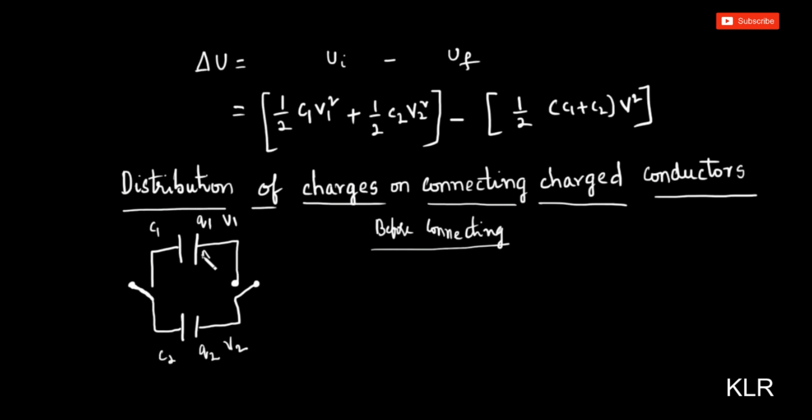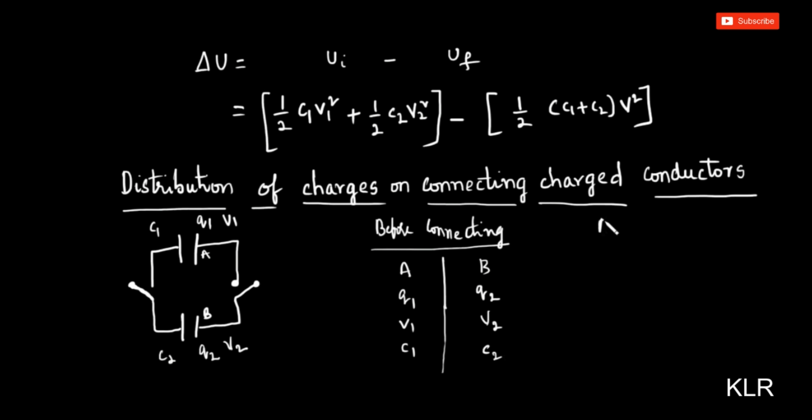Let us name this capacitor as A, this capacitor as B. Before connecting, A has got charge Q1, potential is V1, capacitance is C1. Now B has got charge Q2, potential V2, capacitance is C2.